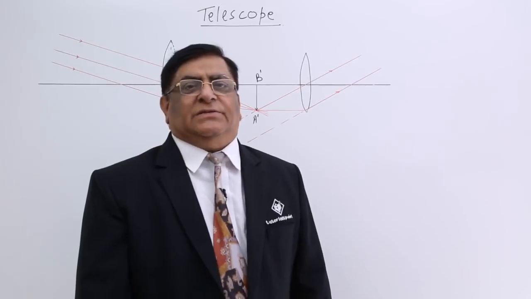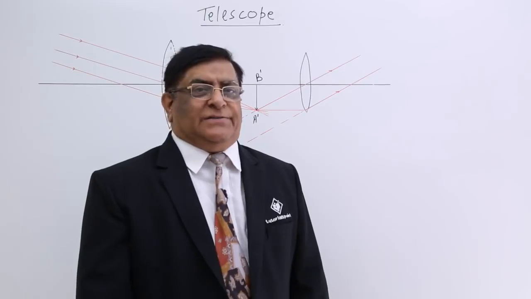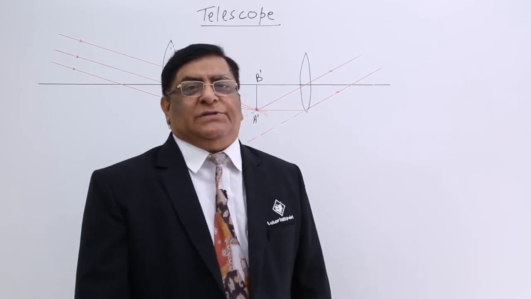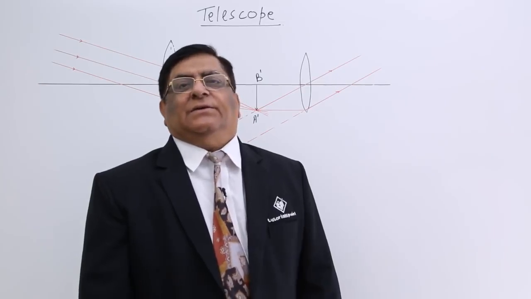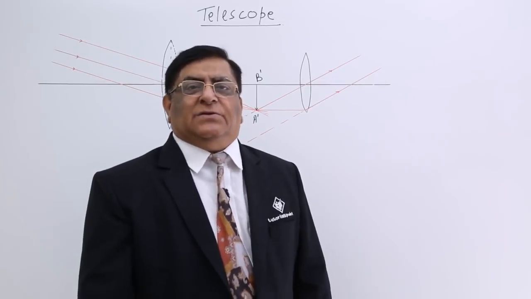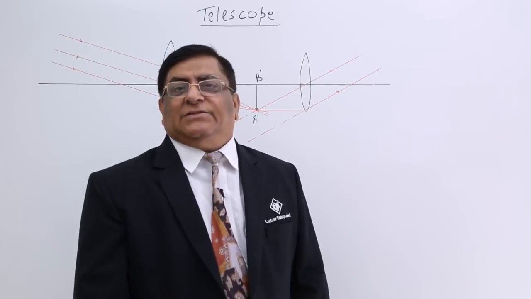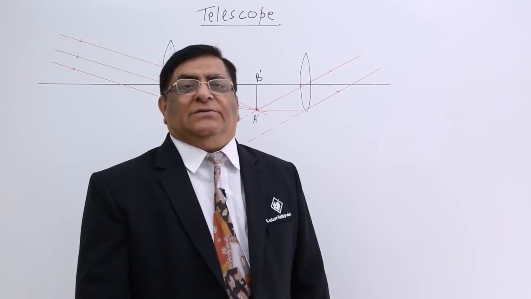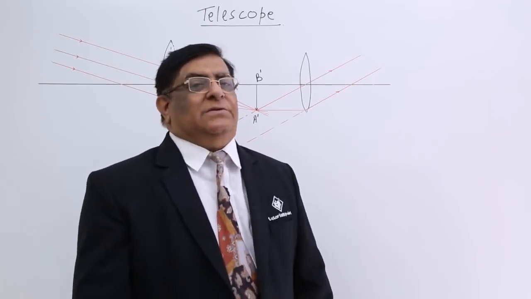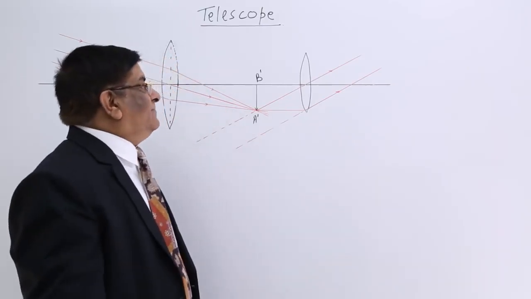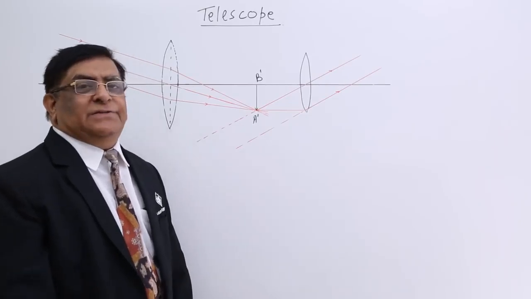Our today's topic is telescope. Telescope is again an optical device and it is used to see the objects which are at a distance. At a distance means if we want to see the star, moon, planets, the objects at such a large distance that can be seen through this device. There are very complicated telescopes made nowadays.